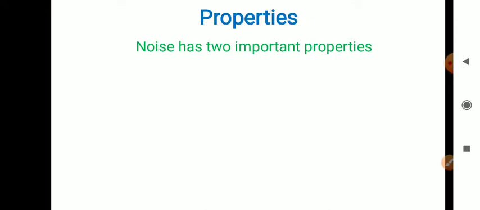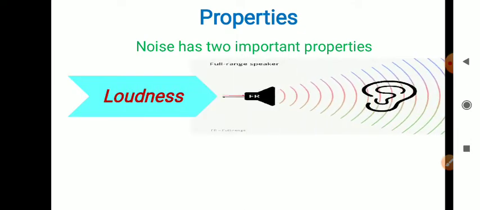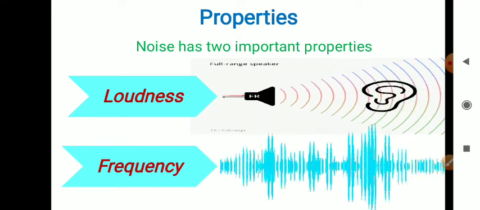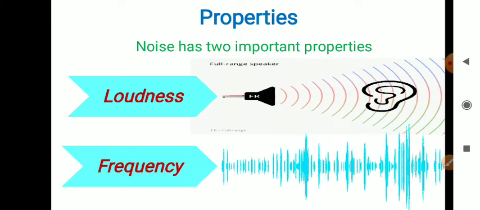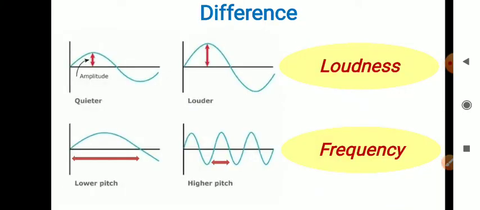Next we will see the properties of noise, meaning what the properties of noise are. There are mainly two properties. The first one is loudness and the second one is frequency. Next we will see the difference between loudness and frequency.